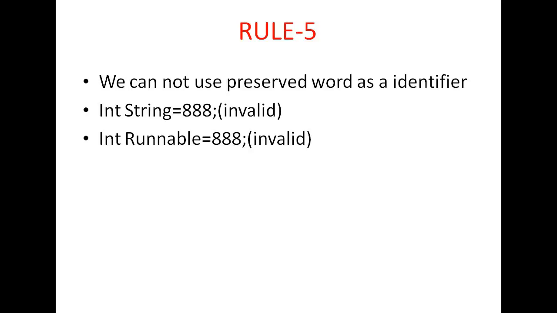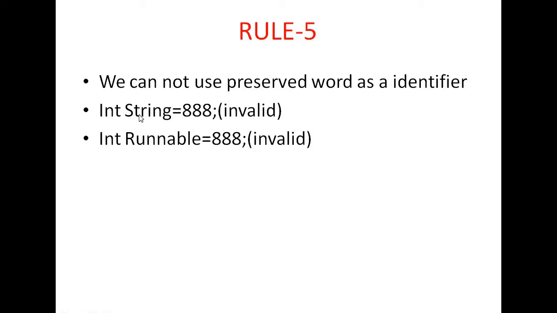What is rule 5? We cannot use reserved words as an identifier. Reserved words means the keywords or the inbuilt names that are present in the Java library. Let us consider, here I am writing int String = 888.